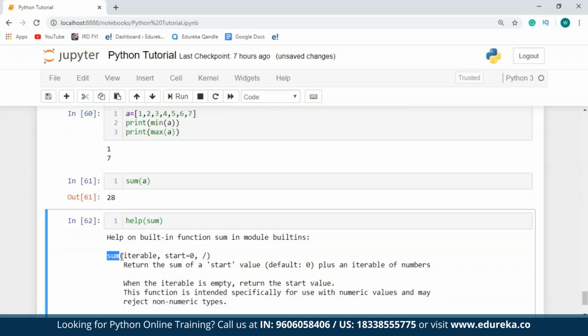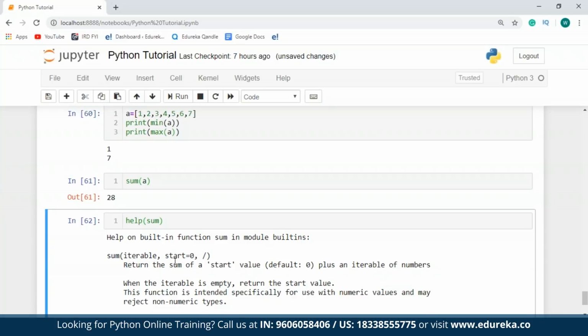So as you can see over here, the sum function has two parameters, which is the iterables and the start. Iterables over here is the sum of iterables whose value needs to be summed up. The second parameter is the start parameter, which is by default 0, meaning the sum of all the iterables should be added to 0. So it will be 0 plus sum of all the iterables.